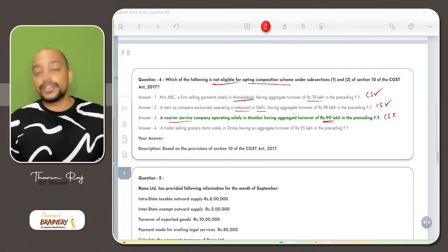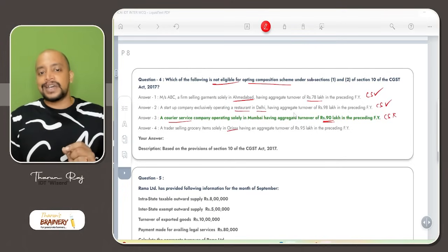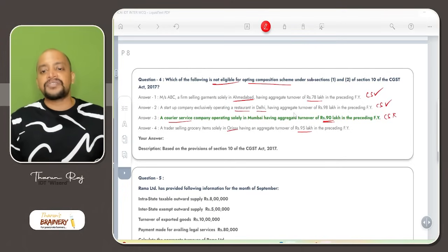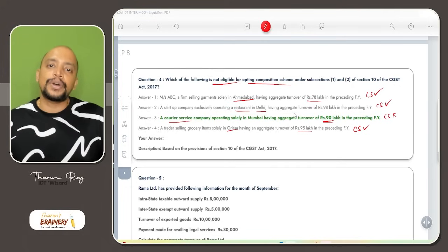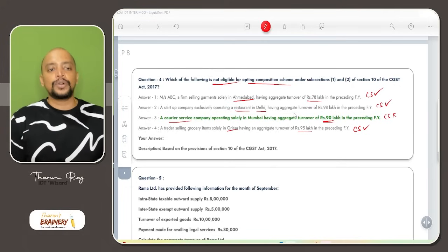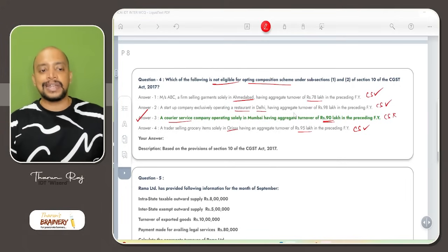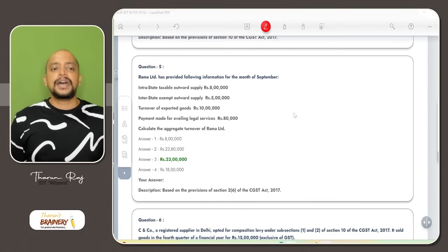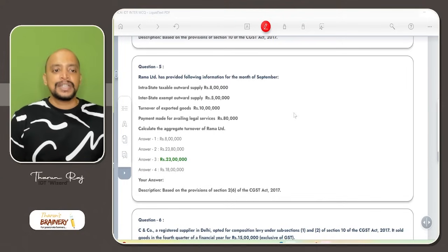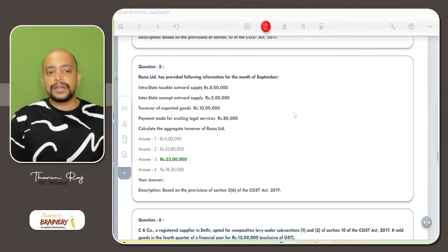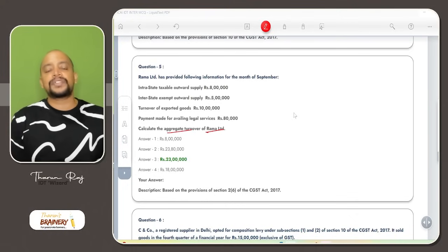A trader selling grocery items solely in Orissa having an aggregate turnover of 95 lakhs in the preceding financial year. Trader, Orissa, so the applicable limit is 1.5 crores, so definitely they can go. So option C is the answer. Then Rama Limited has provided the following information for the month of September, intrastate taxable outward supply. So what is the question? Calculate the aggregate turnover of Rama Limited.